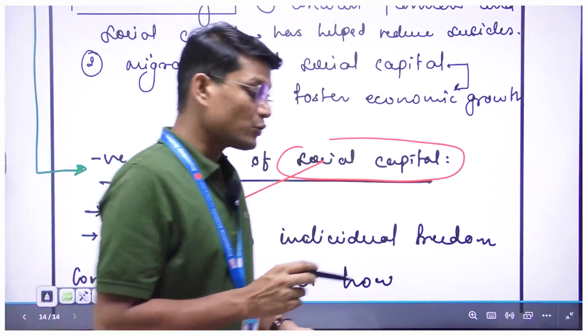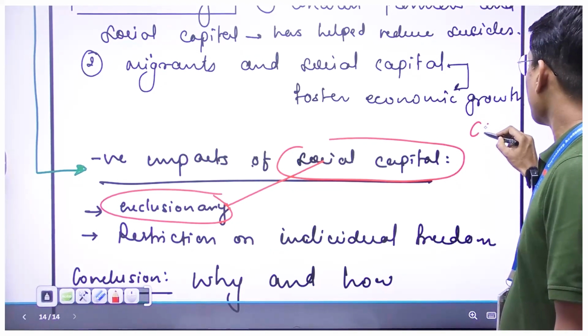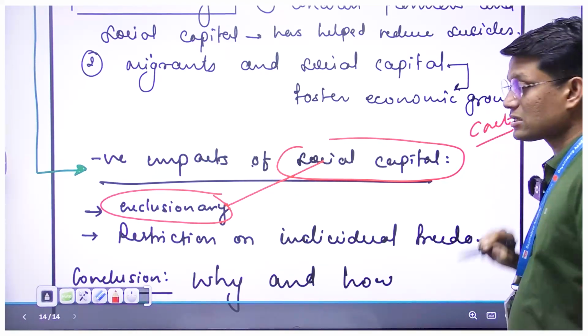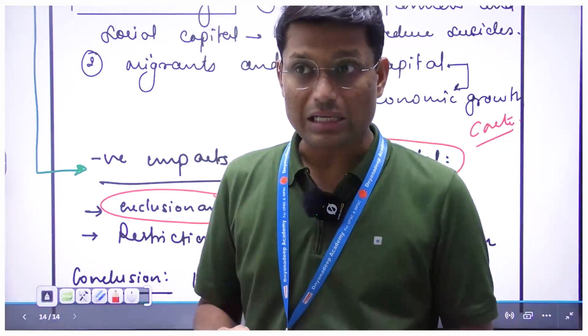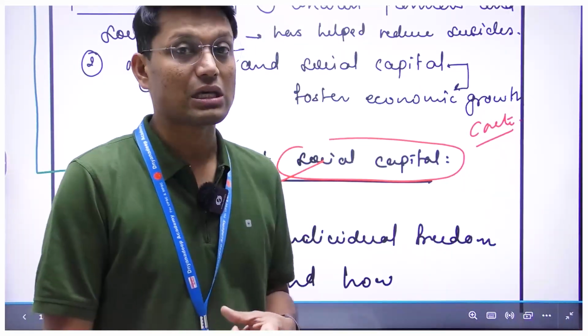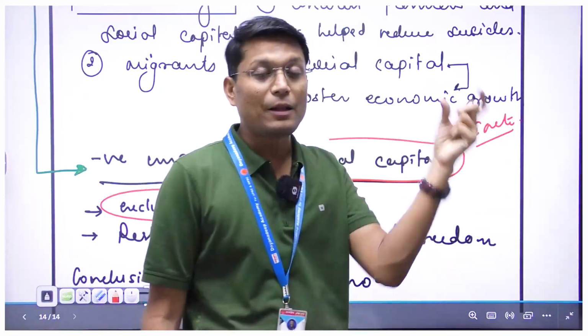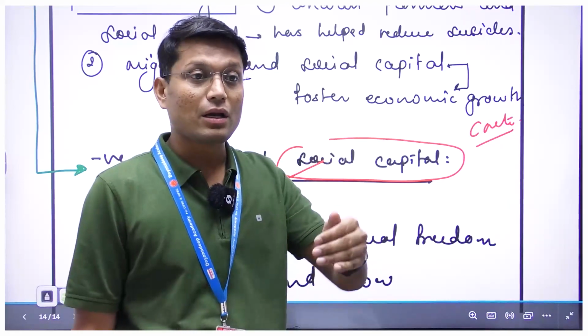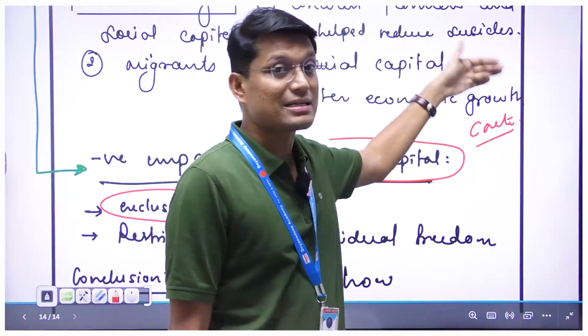Now, when I say social capital may become exclusionary, let us take the example that caste can also be considered a social capital. Though we have a very negative connotation of the idea of caste in India and all across the globe, this particular group of people can help each other and bring about better development as well. So in that way, you can consider caste as a social capital.